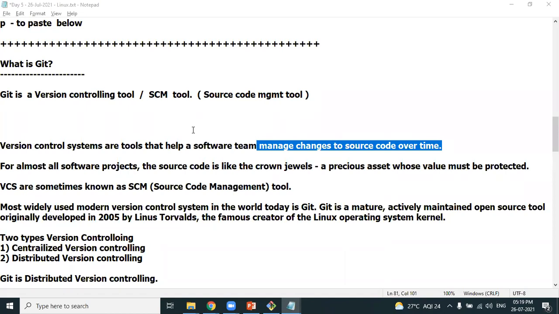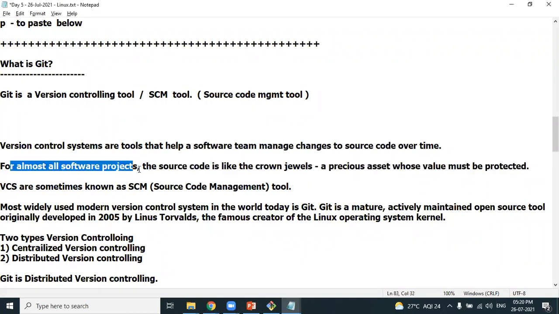When the client changes the requirements, as per the requirement, developers change the source code. When developers change the source code, it's very important to manage different versions of the source code. They cannot manage it manually. They have to depend on a tool. The best tool which helps you to maintain different versions of the source code is Git.